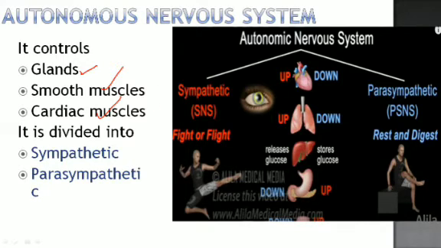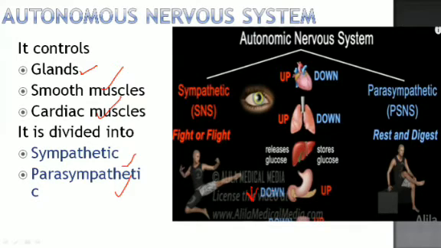So it is divided into the sympathetic and parasympathetic nervous systems. When the sympathetic nervous system is active, there is some upregulation of systems, and somewhere there is downregulation of systems that are not so important at the time, because energy is consumed by that process.